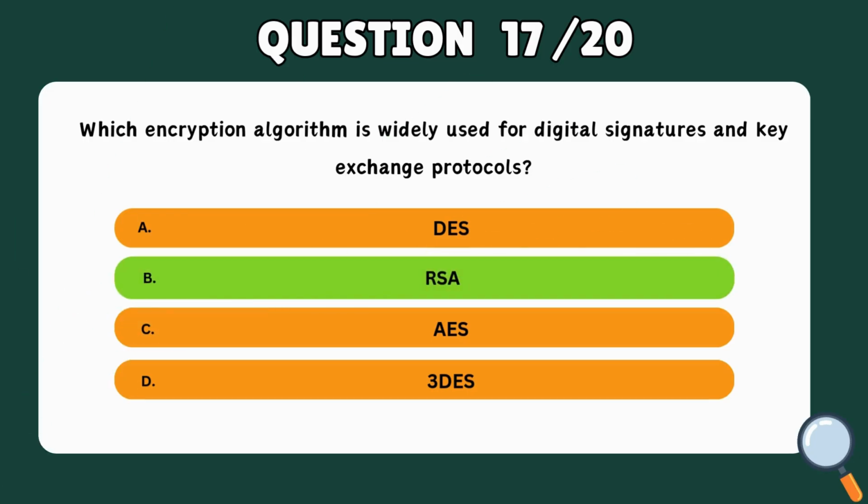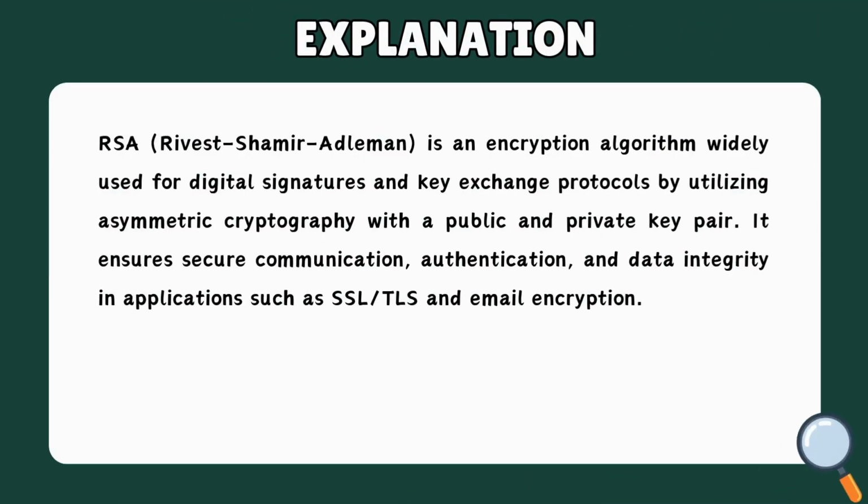Correct answer: B. RSA. RSA, Rivest-Shamir-Adleman, is an encryption algorithm widely used for digital signatures and key exchange protocols by utilizing asymmetric cryptography with a public and private key pair. It ensures secure communication, authentication, and data integrity in applications such as SSL, TLS, and email encryption.